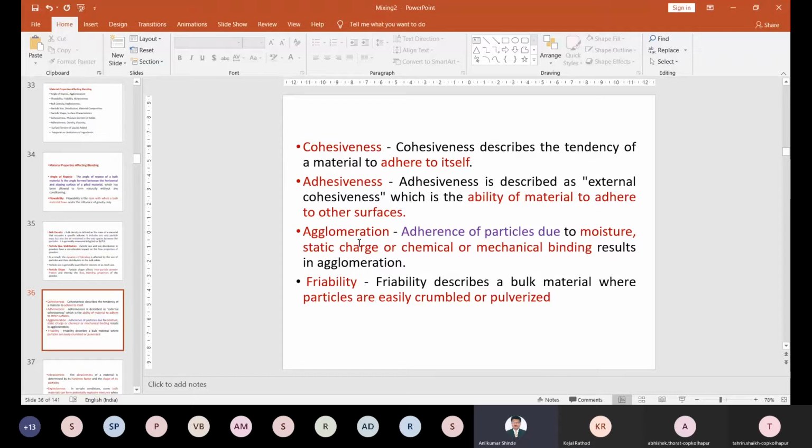But due to this, if I add some moisture to the powder material, if I mix liquid in it, what will happen? It will create some agglomeration. Small particles come together and form a larger particle, which is called agglomeration. So agglomeration is possible due to moisture. If you add liquid, agglomeration is possible.